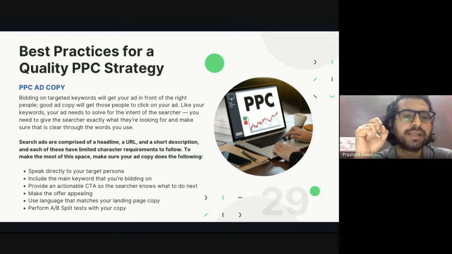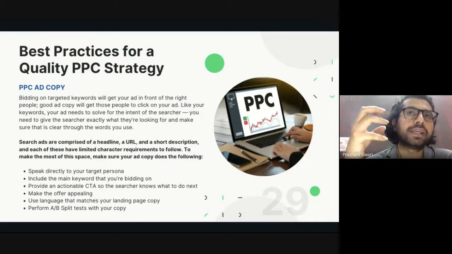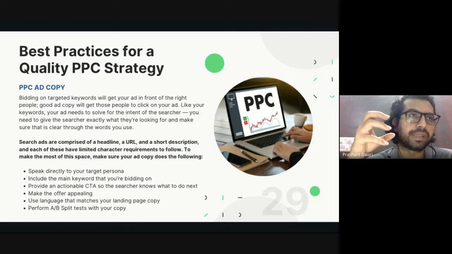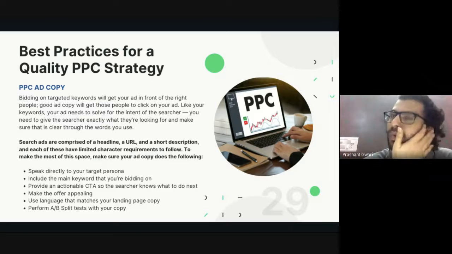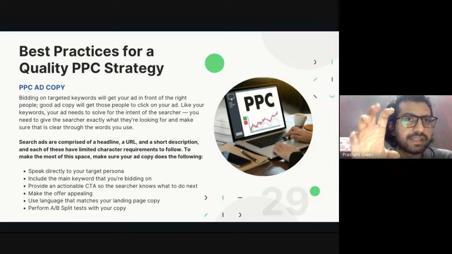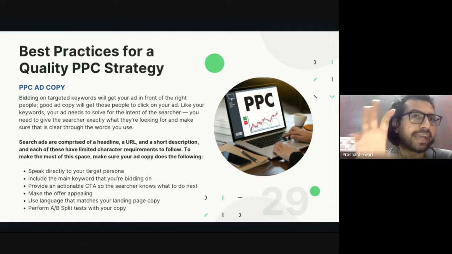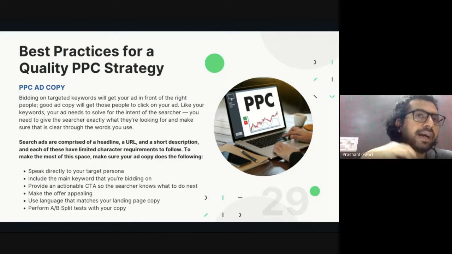The fourth one is make the offer appealing. You have to intrigue and influence your customer with your ad copy so they click on it. Because when they type the keyword on a search engine page, there are the top 4 websites which are doing PPC advertising. Then there are websites in the center part which are appearing organically. Then at the bottom, again the advertisement.